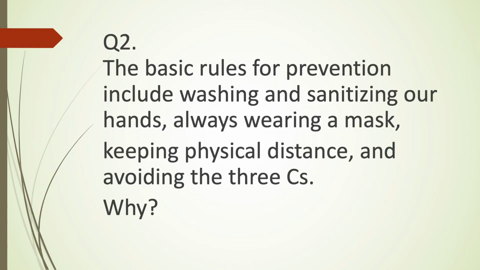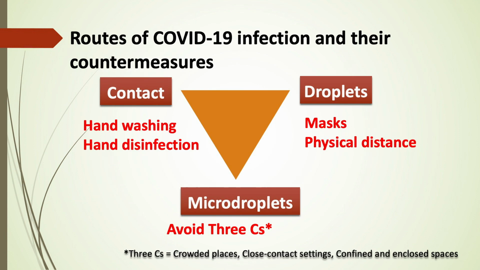The basic rules for prevention include washing and sanitizing our hands, always wearing a mask, keeping physical distance, and avoiding the 3 C's. Why? There are 3 routes of infection for this virus. 1. Contact infection. 2. Droplet infection. And 3. Microdroplet infection. Contact infections can be prevented by washing and disinfecting your hands and by not touching the mouth or face with the hands.